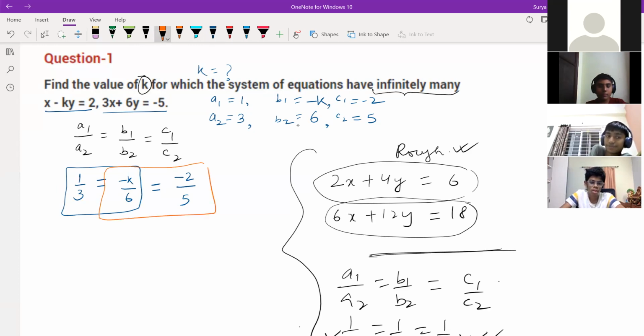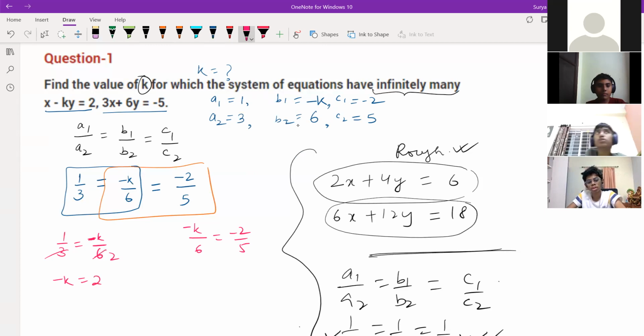Is it clear or not, children? Where k is there, you take it out. Yes, sir. That's it. So you can solve both ways. So we can write here 1 by 3 is equals to minus k by 6, and here minus k by 6 is equals to minus 2 by 5. Now we try to solve, we'll get the same answer or not. Here minus k is equals to what you'll get. See, 3 2s are 6, you'll get 2. So k is equals to minus 2, correct?